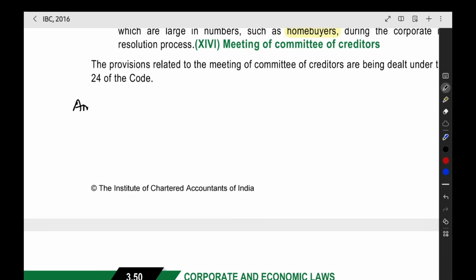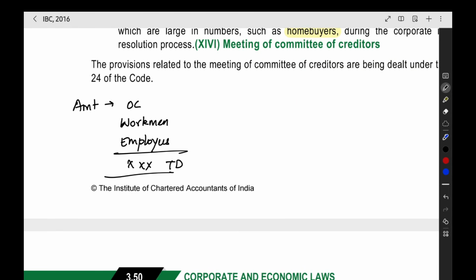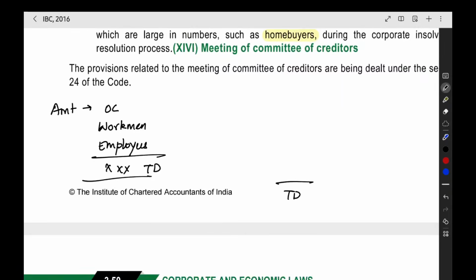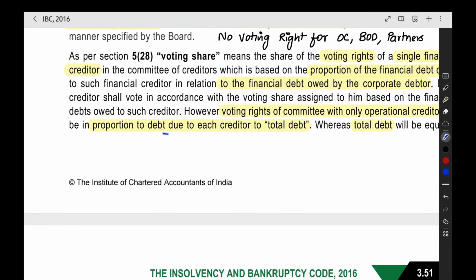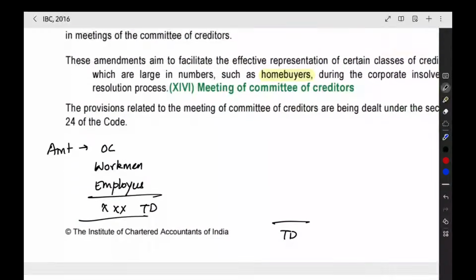So total amount you want to pay to the operational creditor, and then how much you have to pay to the workmen, and how much you have to pay to the employees. This will give you the total debt. This will be in the denominator. In the numerator, it will be like debt due to the particular creditor in proportion to the debt due to each creditor to total debt.